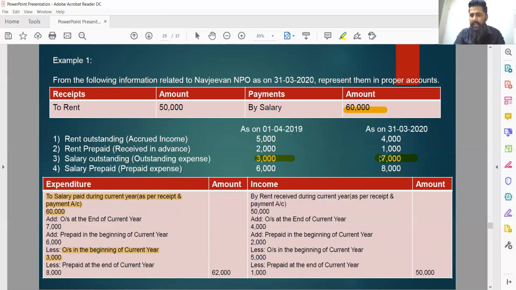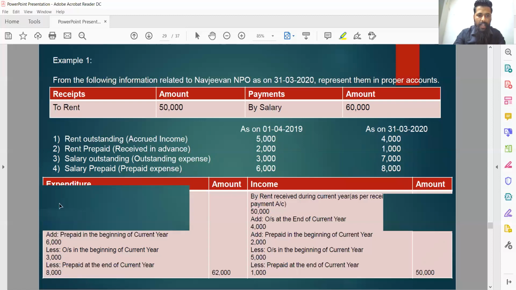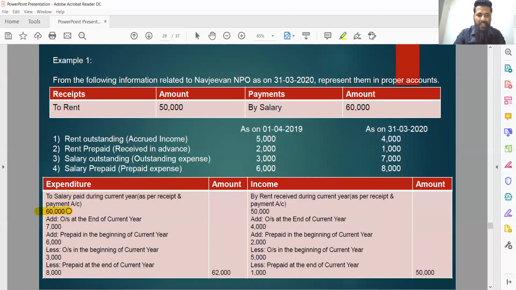Let's move to the second adjustment. 7,000 rupees were outstanding by the end of the current financial year, which basically means during this particular year, we have not paid salary of rupees 7,000 to our employees. Basically, it was a part of the current year's expense that remains unpaid by the end of the current financial year. So it is a part of the current year's expense, hence should be added to the amount that has been paid during the current year. The amount was rupees 60,000, which was paid during the current financial year. The 7,000 outstanding by the end of the current financial year were actually a part of the expense of the current year, hence should be added.